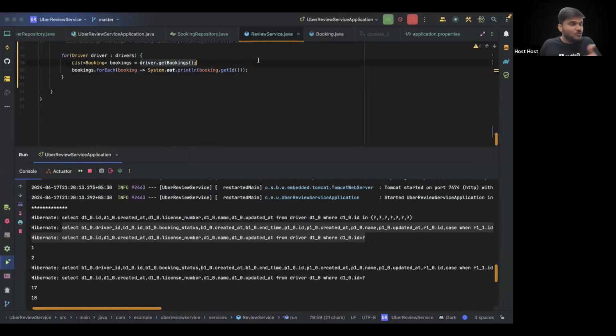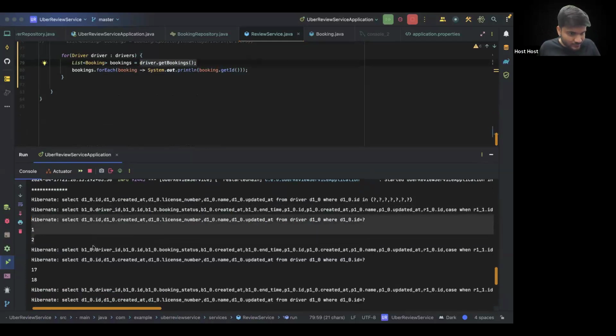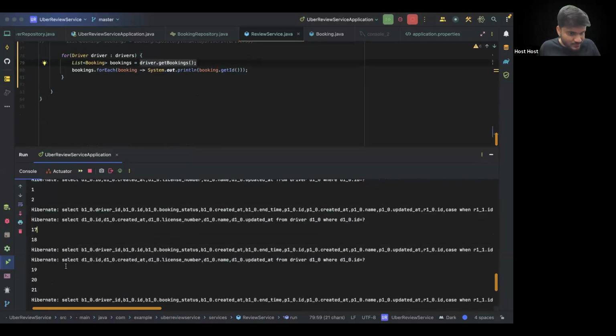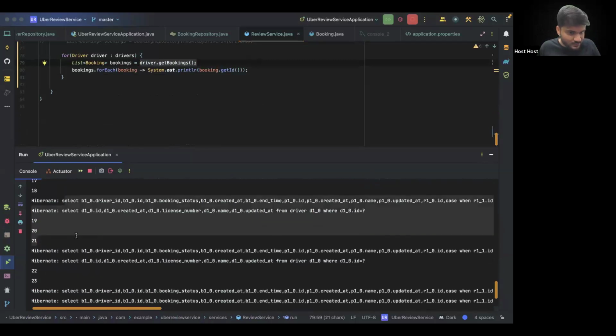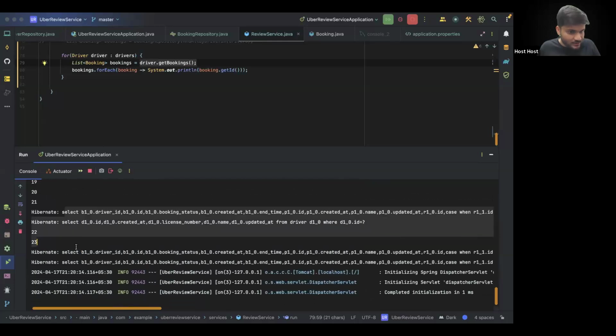You are putting get bookings in a loop. So for each driver, you make a join query. You get the data. Then again, a join query, you get some data. Again, some join query, you get some data. Again, some join query, you get some data. For this one, you don't find anything, and that's it.